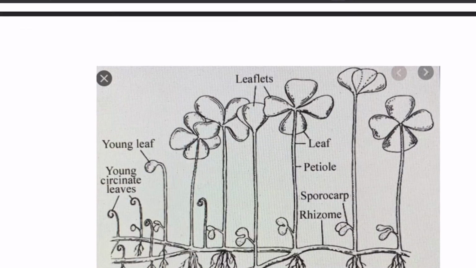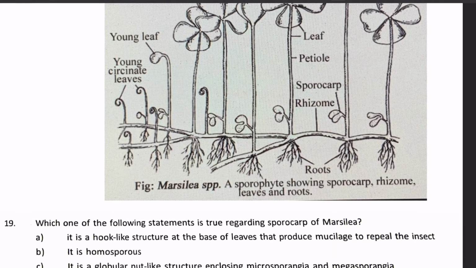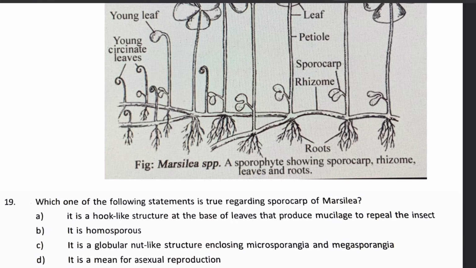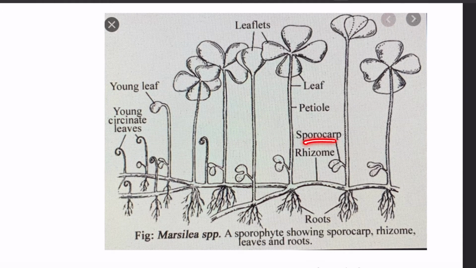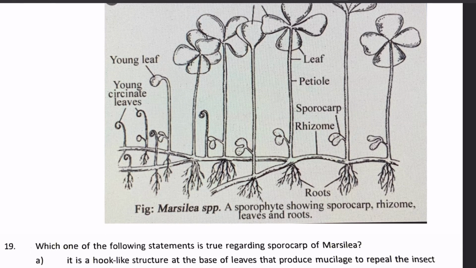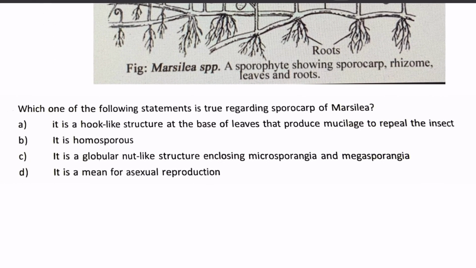Okay, so here is a question which says, which one of the following statements is true regarding the sporocarp of Marsilia? Is it a hook-like structure at the base of the leaves that produces mucilage to repel the insect? In this diagram we see a Marsilia species where the sporophyte is showing the sporocarp, the rhizome, some leaflets, and some roots. Here we can see the sporocarp. It is true that they are present at the base of the leaflets, but it is not something which will produce mucilage and repel the insect. So we will go to the next option.